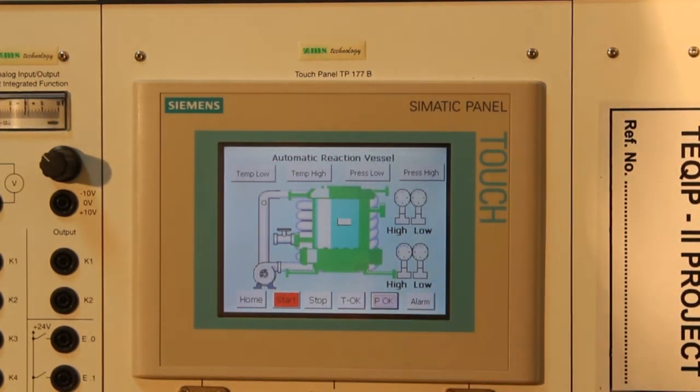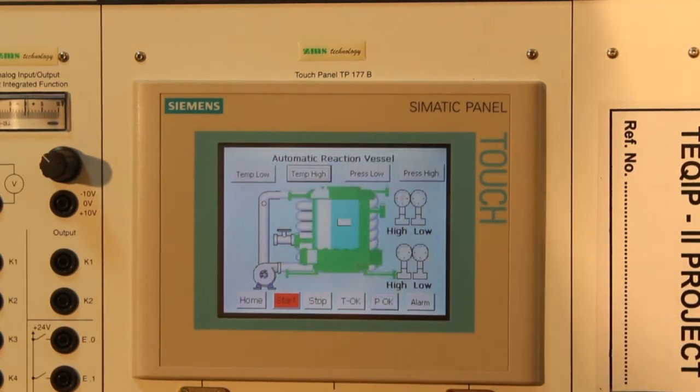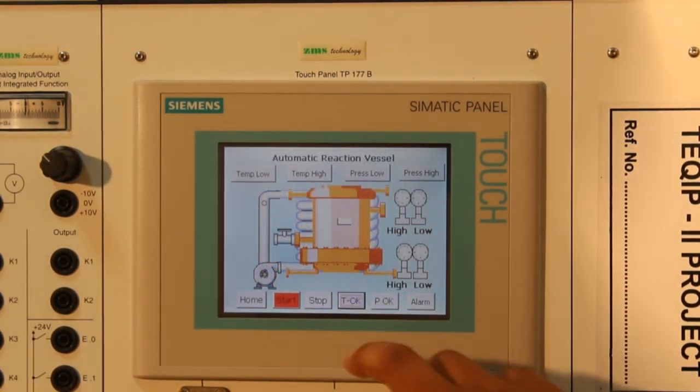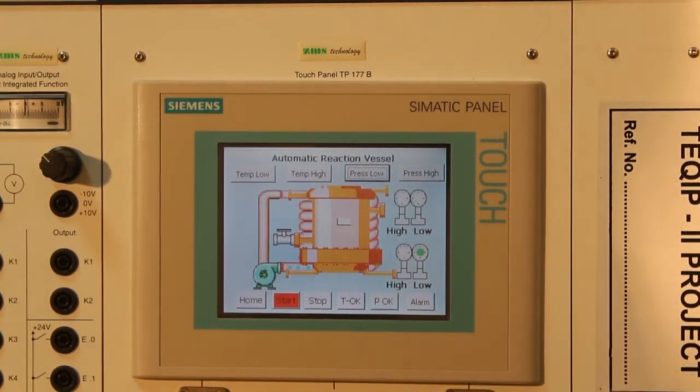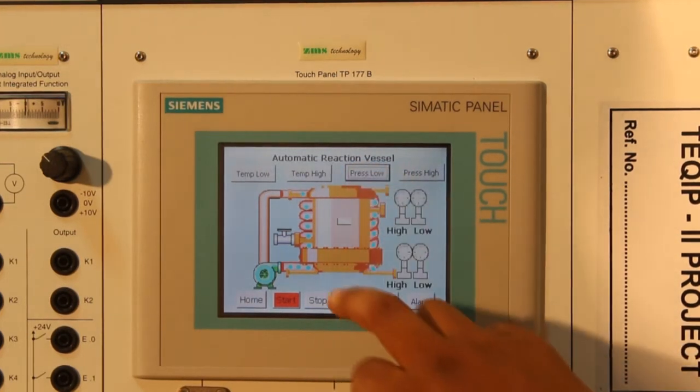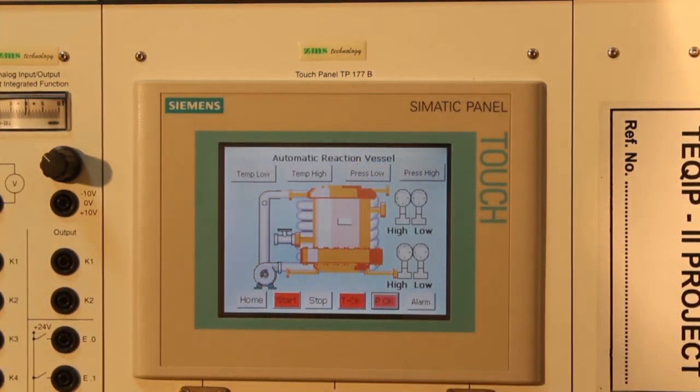I reset these. If I now put on temperature high, the tubes behind turn blue and water has started circulating in the tubes, which means cooling and circulation is going on. Now I reset this. Now if I want to test the pressure low condition, I'll select pressure low. The heating and circulating has started, and additionally the reaction vessel has turned to the startup condition, which was an added condition. Now I want this to revert back. The conditions are normal operating condition.